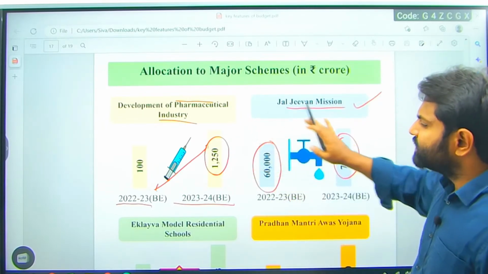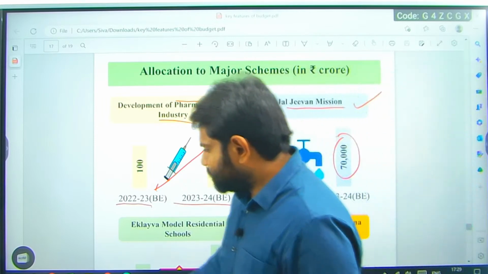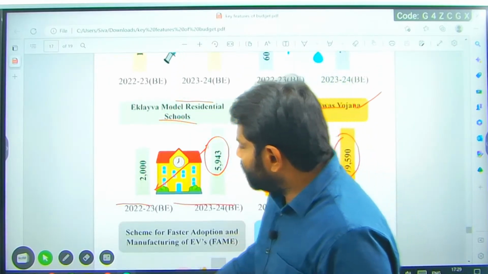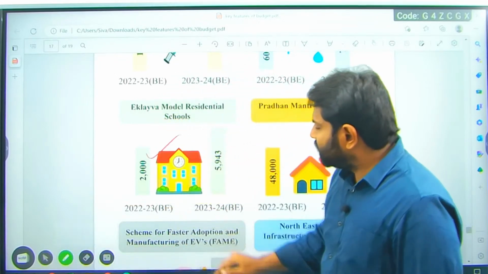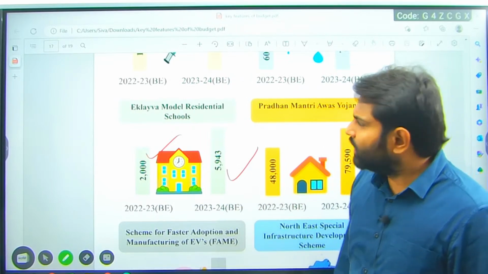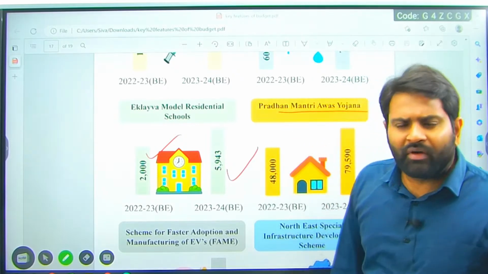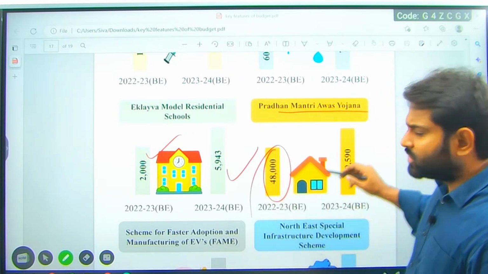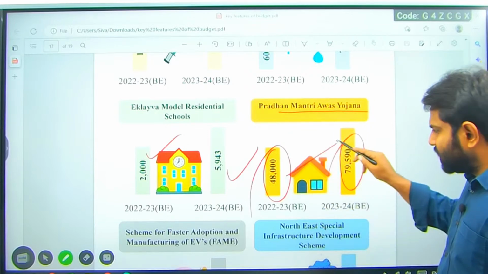When we mean these major allocations, you should know everything about these schemes. There is no exemption on this. Ekalavya model schools, you can see 2,000 here and specifically 5,943 crore budget allocation happened to Ekalavya model residential schools. Pradhan Mantri Awas Yojana, 48,000 to almost 79,590 crore. So the drastic differences.